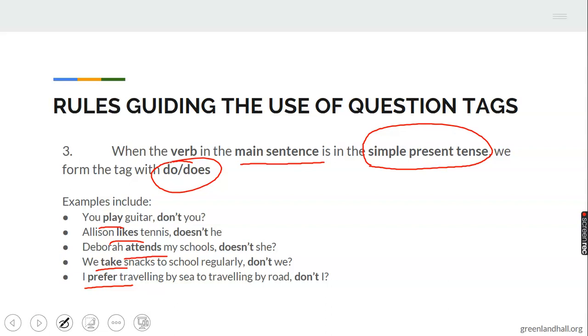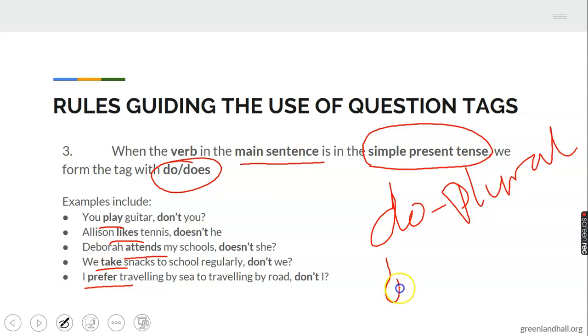And from what we know, do is plural, does is what? Is singular. That is, you use do with a plural subject and does with a singular subject. Here we have play, we have don't here.